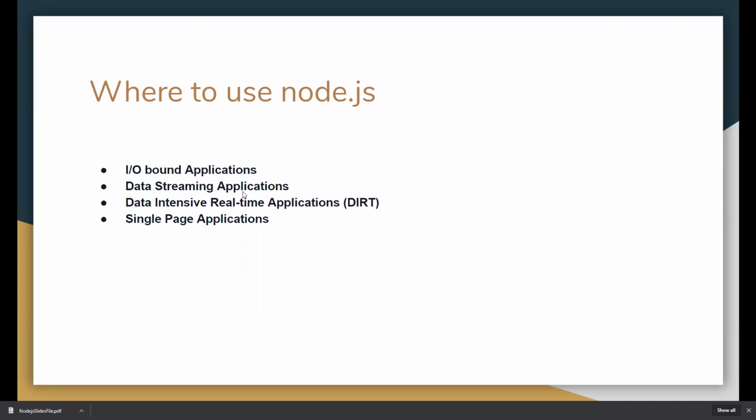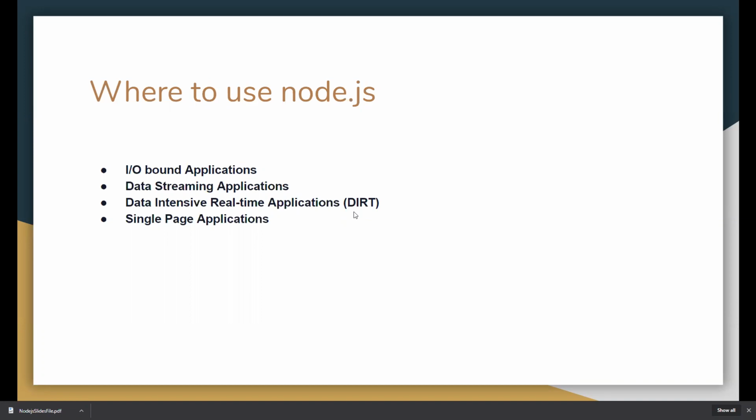Data stream applications, meaning if we read data from a server chunk by chunk, we use Node applications there. Data-intensive real-time applications: if we are going for a real-time application, we go for Node.js.